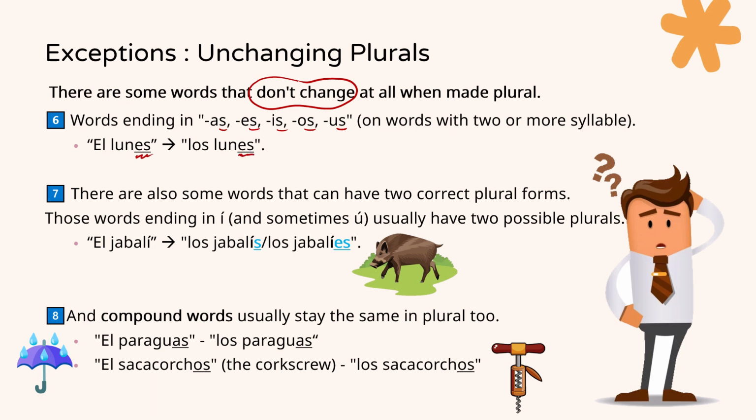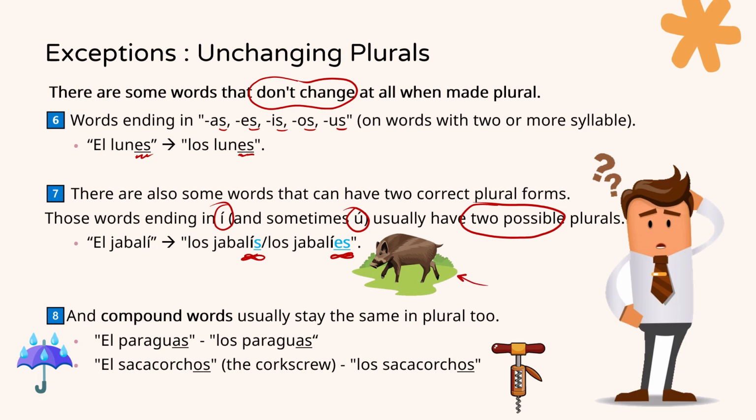Rule 7. Other times, words ending in I and sometimes U usually have two correct plurals. El jabalí becomes los jabalíes or los jabalís. Both are correct and mean boars.